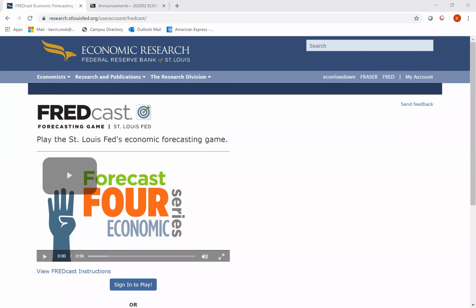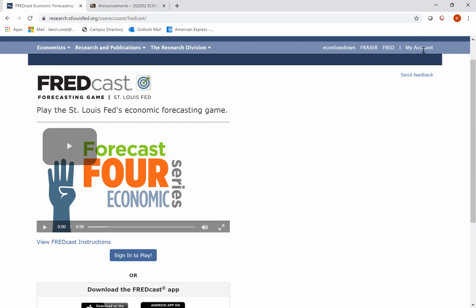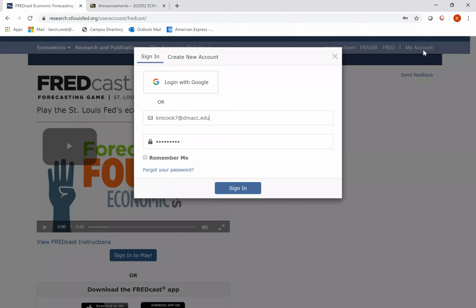Computer. So I want to start with FREDCast, just give a general show-off of how this works. When you click on the link that was in the announcement, you'll be brought to this page that says FREDCast, play the St. Louis Economics Forecasting game. In the announcement, it says click the sign in to play button, which is this blue button right down here.